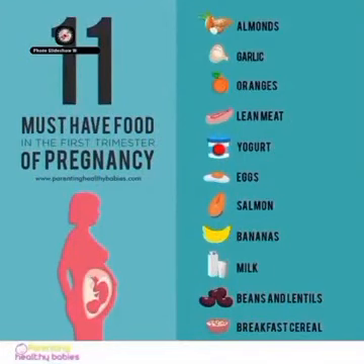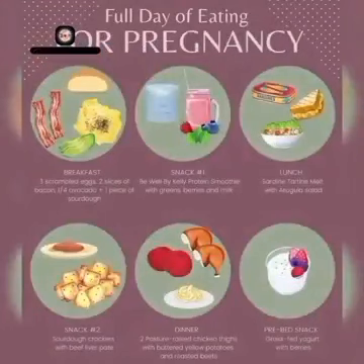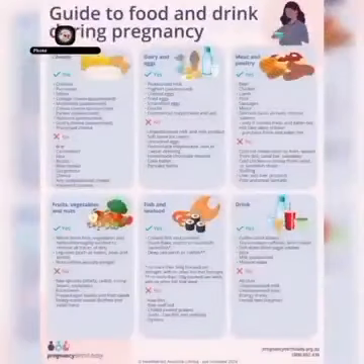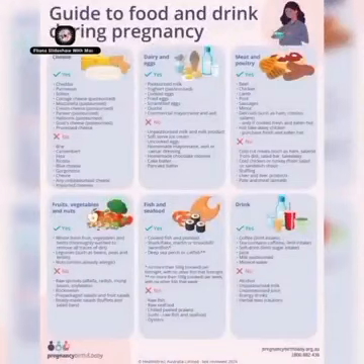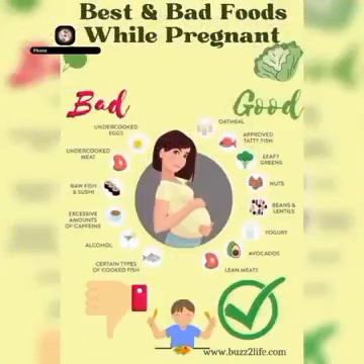Next, the most important, first trimester tests, weeks 1 to 12. A urine test confirms pregnancy by detecting the hCG hormone. Next is blood typing, and Rh verifies compatibility with the baby's blood type. A complete blood count checks for anemia or infection. An ultrasound at 6 to 8 weeks confirms fetal heartbeat and estimated due date. The nuchal translucency, or NT scan, at 10 to 13 weeks screens for Down syndrome. And the non-invasive prenatal test detects chromosomal disorders.